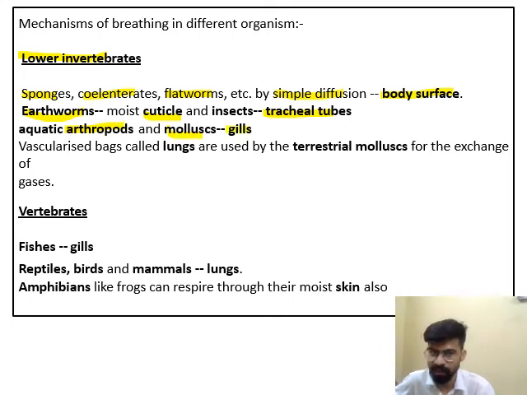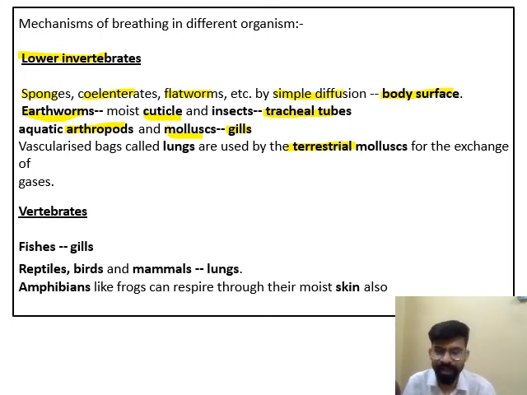Terrestrial molluscs are the mollusc members that live on land, while aquatic ones live in water. Terrestrial molluscs contain vascular bag-like structures known as lungs, and through lungs the exchange of gases takes place.